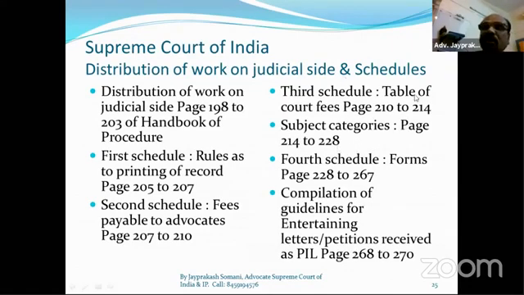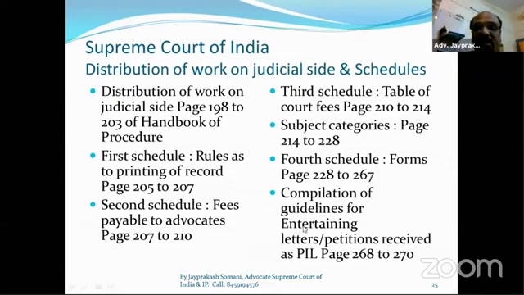For criminal matters, no fees. No court fee is there for criminal matters, but for civil matters and election matters, fees are there. Transfer matters also: if it is a civil matter, then fees are there. If it is a criminal matter, no court fees. Subject category, I will show on page numbers 214 to 2n. Fourth schedule, forms, page numbers 228 to 267.